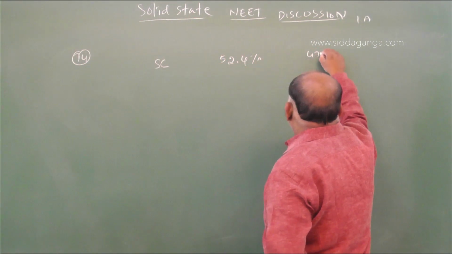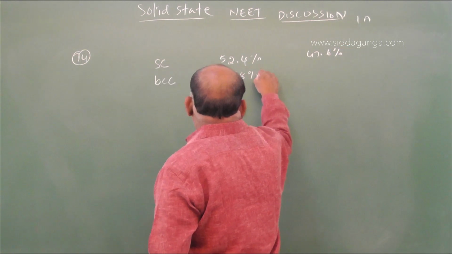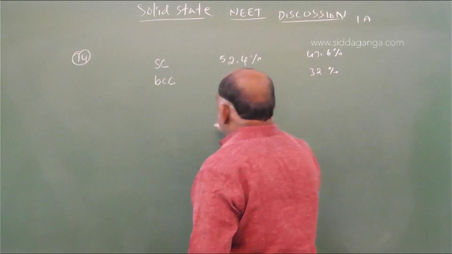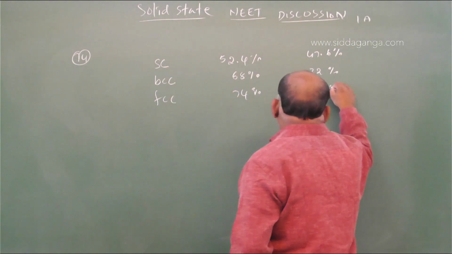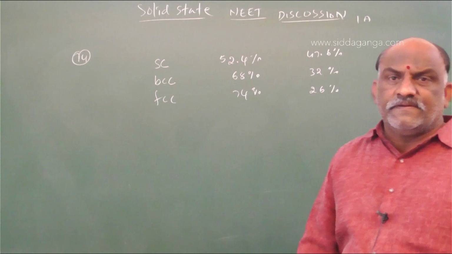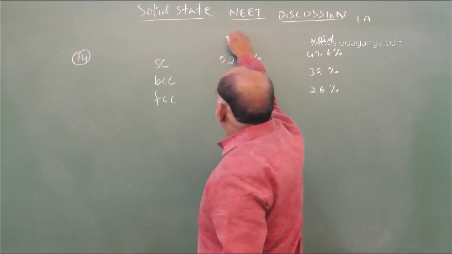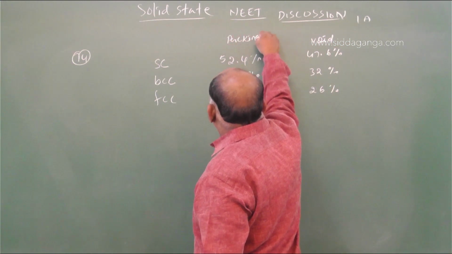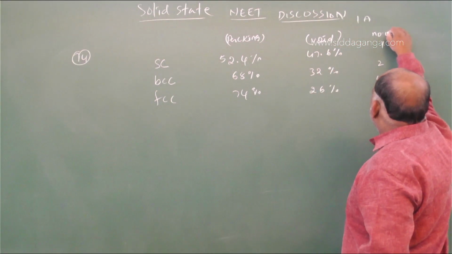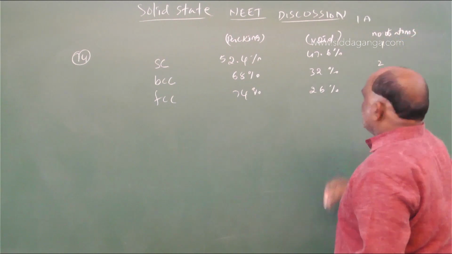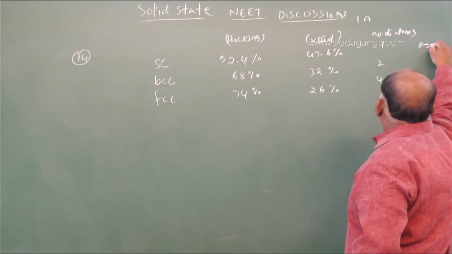In simple cube, packing efficiency is 52.4% and void is 47.6%. In body centered cube, 68% and 32%. In face centered cube, 74% and 26%. This is the background regarding this. The void is the vacuum. Number of atoms is 1, 2 and 4 respectively.